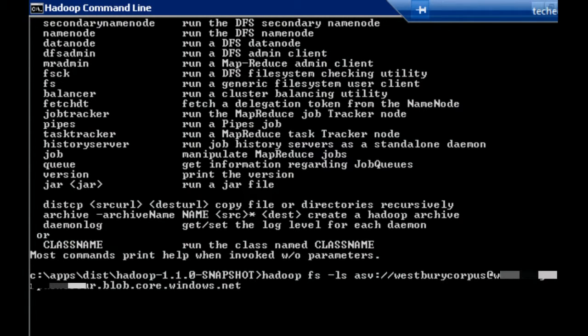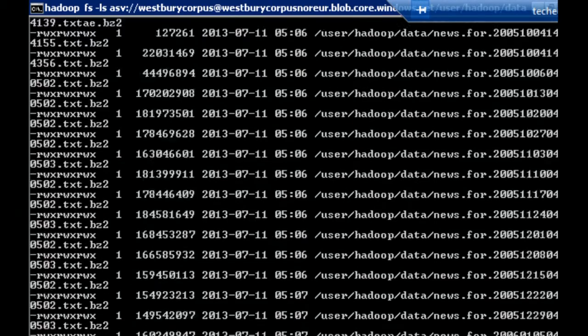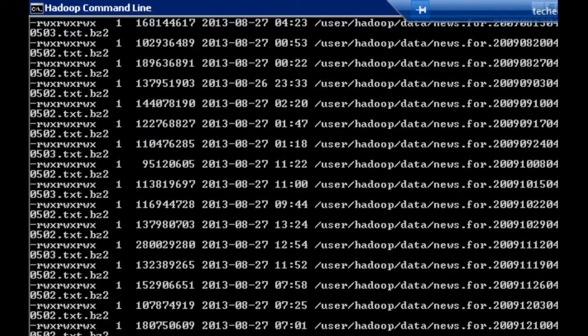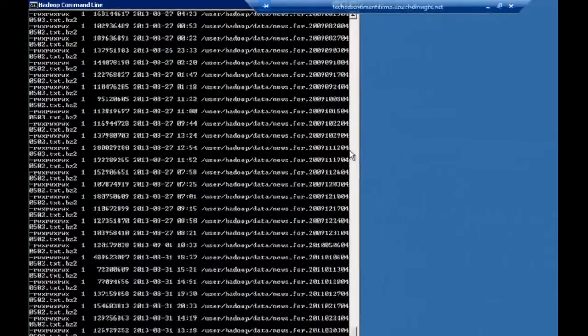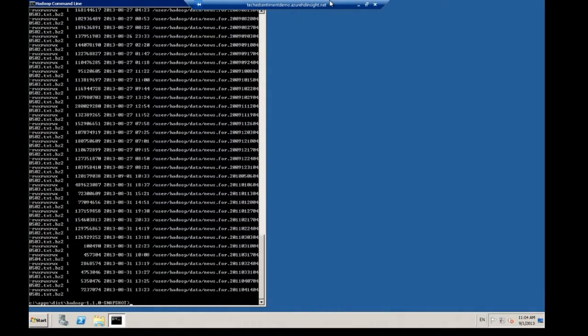But bear in mind, these are completely separate beasts. My Hadoop head node and my storage vaults, I've got no idea where they're stored at all. They could be physically miles apart or right next to each other in the data center. But if I just type that and hit enter, it quickly spins off, and look, it's giving me the same directory listing, all the data that I had loaded that I could see in Cloudberry Explorer. So we've happily confirmed that HDInsight and Azure Storage are talking to each other quite happily.